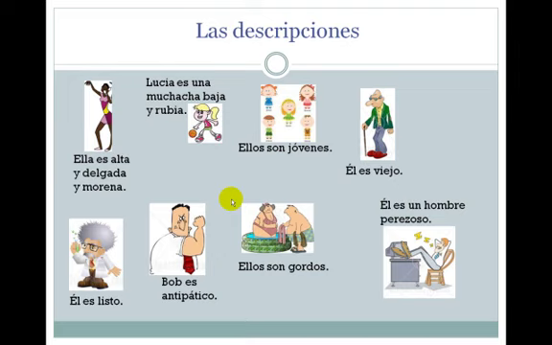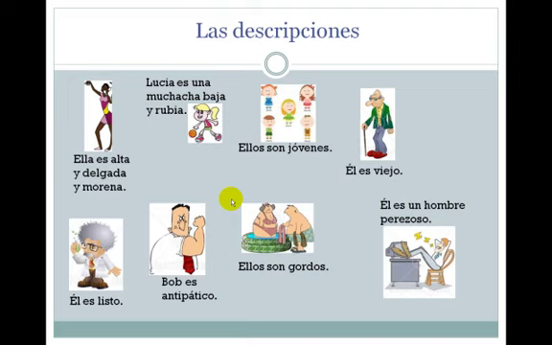The next picture, ellos son jóvenes. Taking the adjective joven and adding es to make it plural. Ellos son jóvenes. The next picture, describing a man, we use the singular masculine ending o. Él es viejo. Same thing with the next two. With Einstein, él es listo. Bob es antipático. With the next picture, we say ellos son gordos.